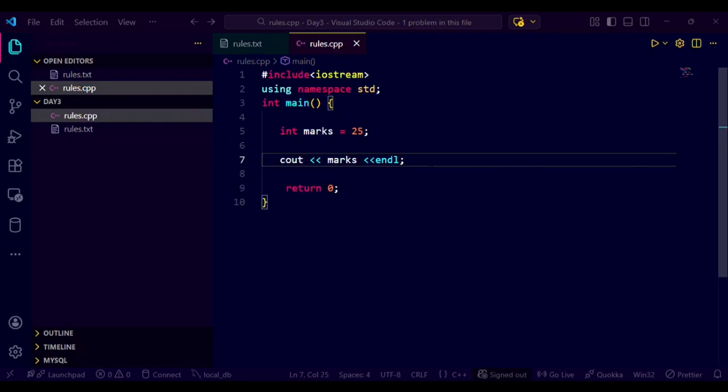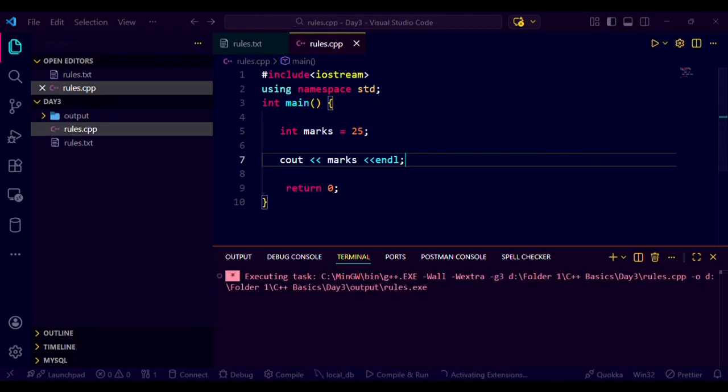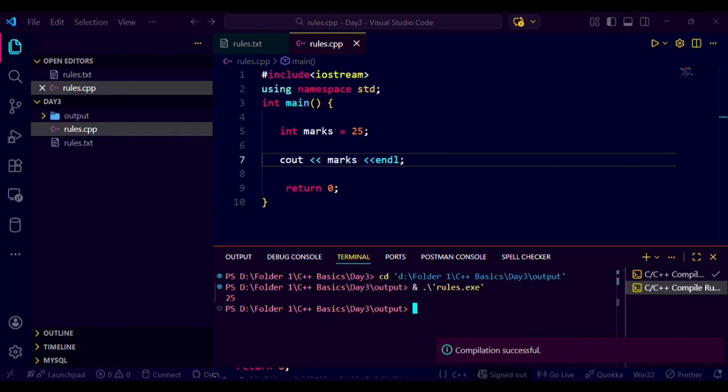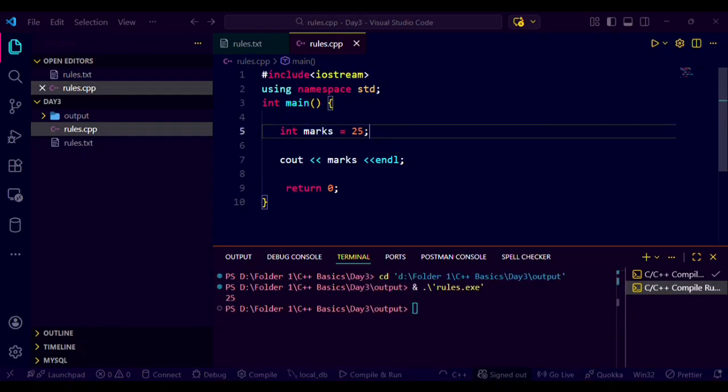So if I give cout marks, it will definitely print. It's taking some time. So yeah, 25, it's printed. So in C++ it's case sensitive. It means capital letter and small letter have a difference.